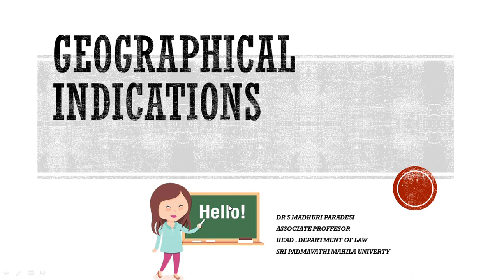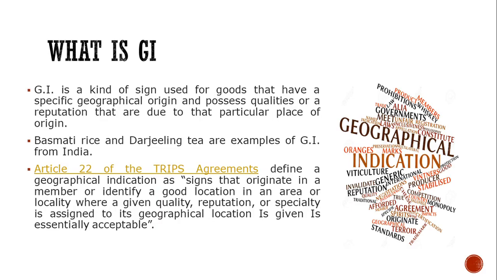Today we are going to talk about another IP right, that is geographical indications. So what is GI? GI is a kind of sign which is used for goods that have a specific geographical origin, a particular place of origin. For example, as we see in daily life, basmati rice and Darjeeling tea can be taken as examples from